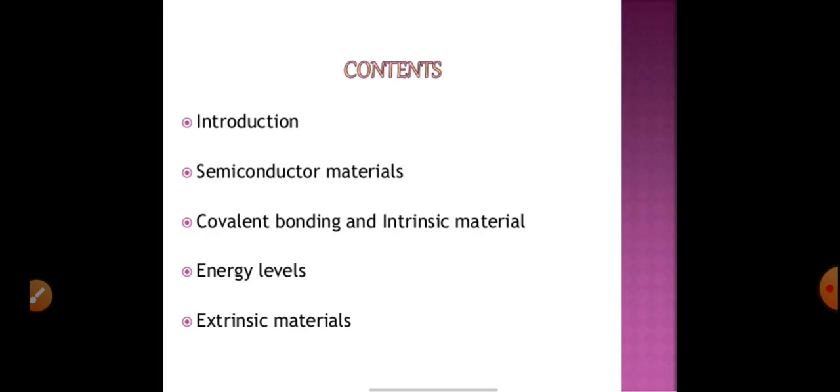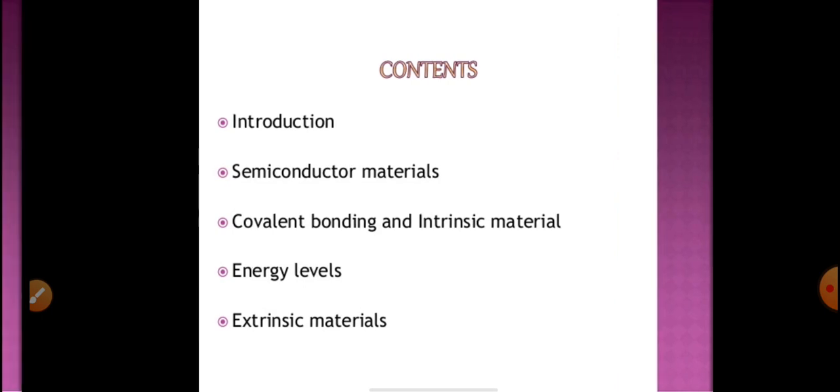So this is the content of your module number 1: the introduction, what exactly we mean by semiconductor, and what kind of semiconductor materials there are, like silicon, germanium, GaAs, GaP. These are available as single crystal and compound ones. In the last lecture we saw covalent bonding and intrinsic material. We will now see energy levels and extrinsic material.